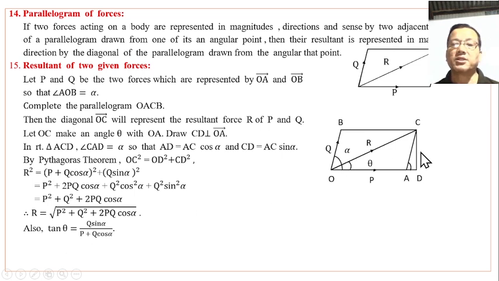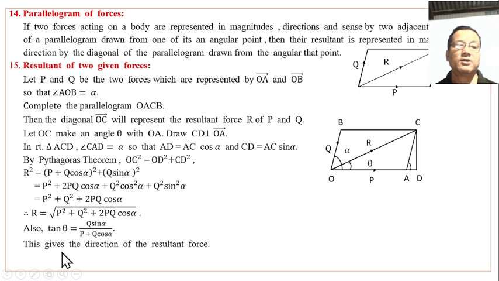Also tan theta is CD upon OD, where CD is the perpendicular. Considering angle theta in the right triangle OCD, CD is perpendicular and OD is the base. CD has the value Q sin alpha, and OD is OA plus AD, that is P plus Q cos alpha. This gives the direction of the resultant force.